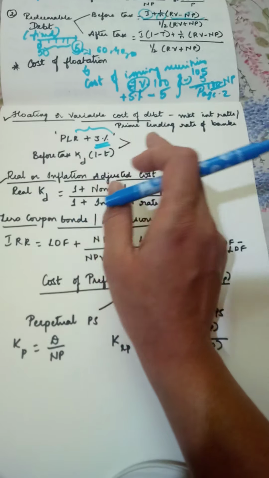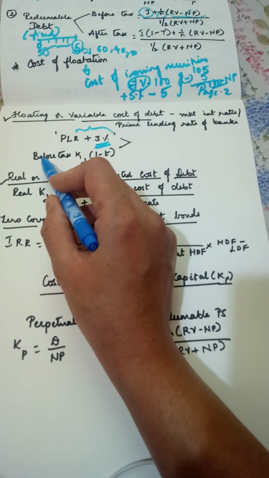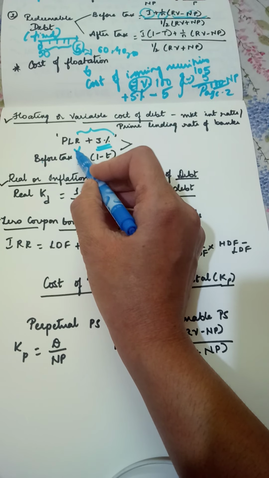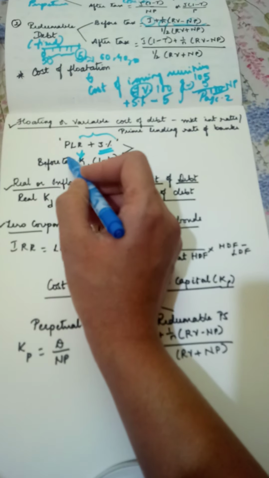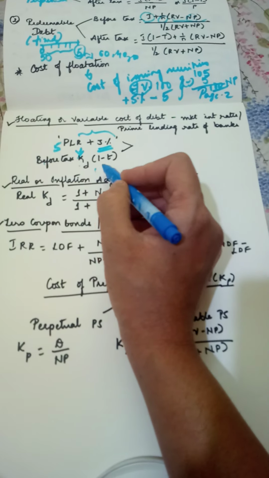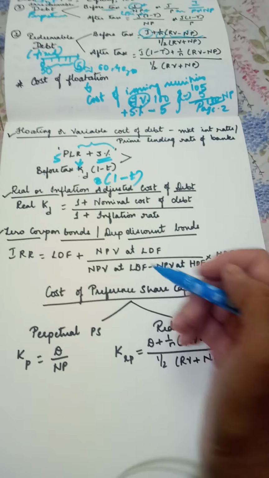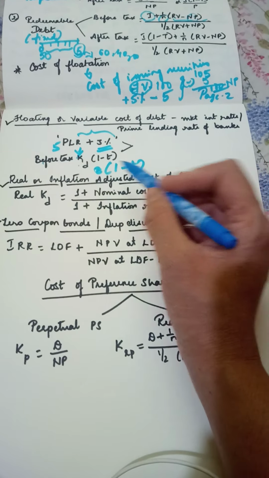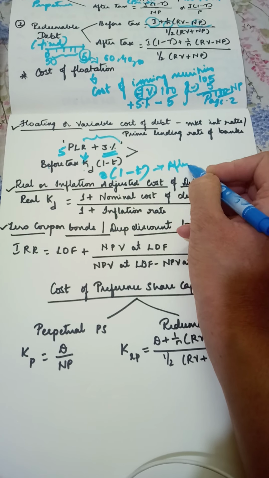To consider that cost of debt after tax, what we do is take the before-tax cost of debt you have calculated into (1 minus t). Let's take an example: 5% PLR, so 5 plus 3, it will be 8, into (1 minus tax rate), whatever is given. If you calculate like this, you will get your after-tax cost of debt.